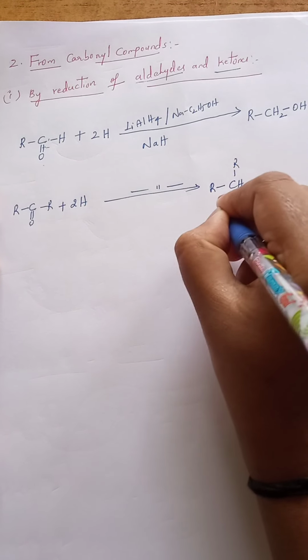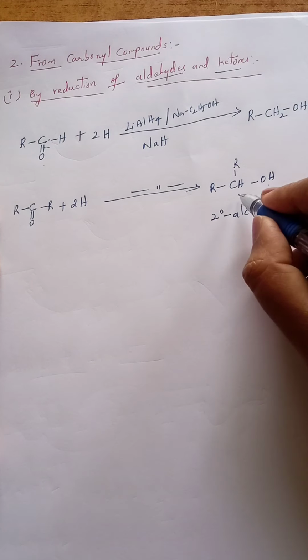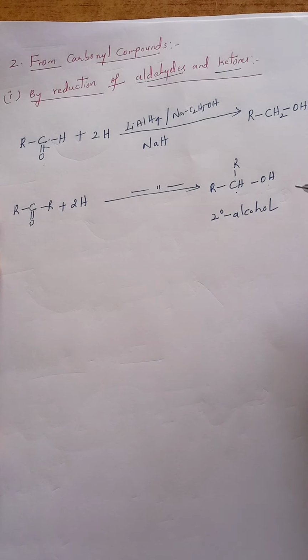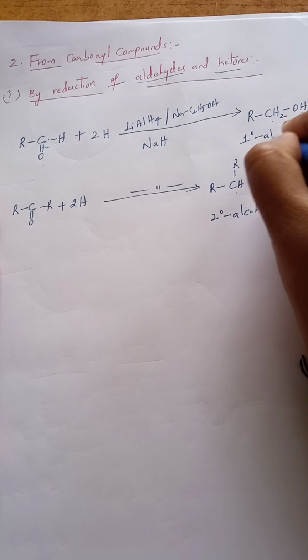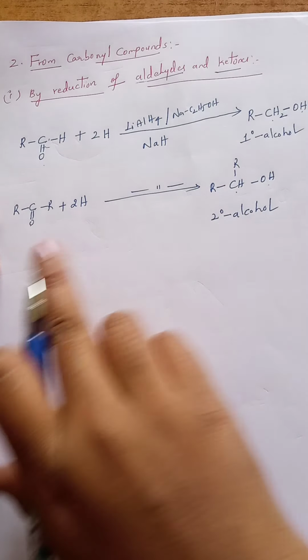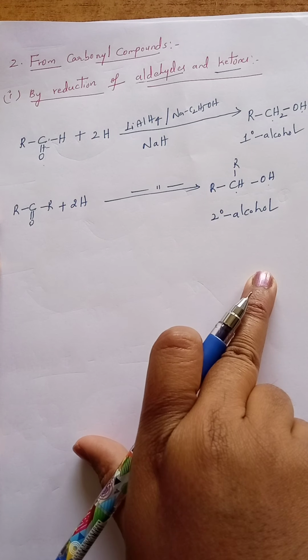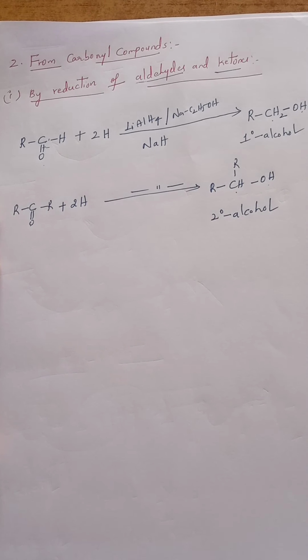Here you will get a secondary alcohol. Why is it a secondary alcohol? Because the OH is located on a secondary carbon, we call it a secondary alcohol. Here the OH is located on a primary carbon, so it is a primary alcohol. On reducing, aldehydes give primary alcohols and ketones give secondary alcohols. That is about the first reduction of carbonyl compounds.